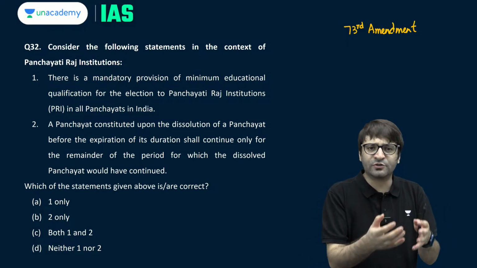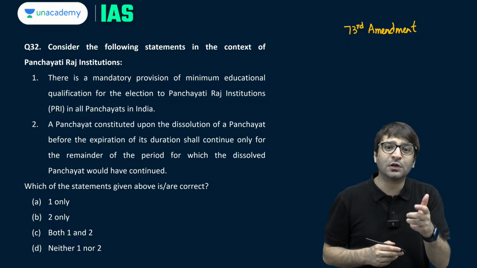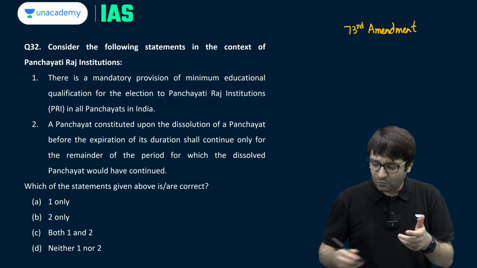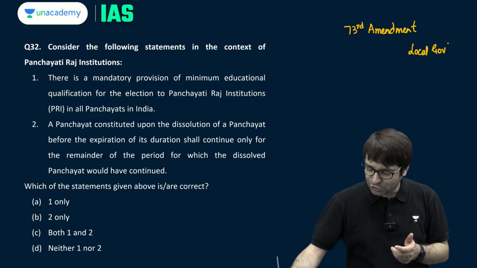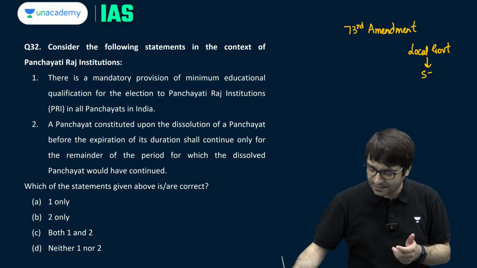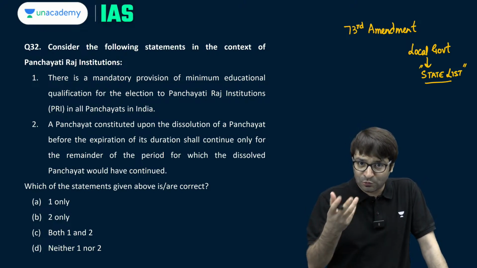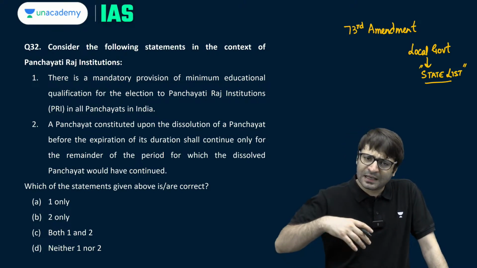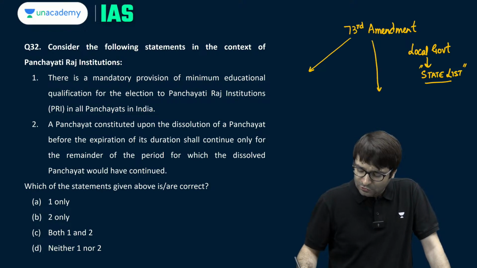And when the bill was introduced during Rajiv Gandhi's time, it was alleged that this is an assault on the federal structure of India. Why? Because local government, in the distribution of powers, comes under the state list. To be more precise, entry 7 of the state list talks about local government. So how can Parliament make a law on a state list? That was the allegation. And then as a form of compromise, the 73rd Amendment talks about some mandatory provisions,